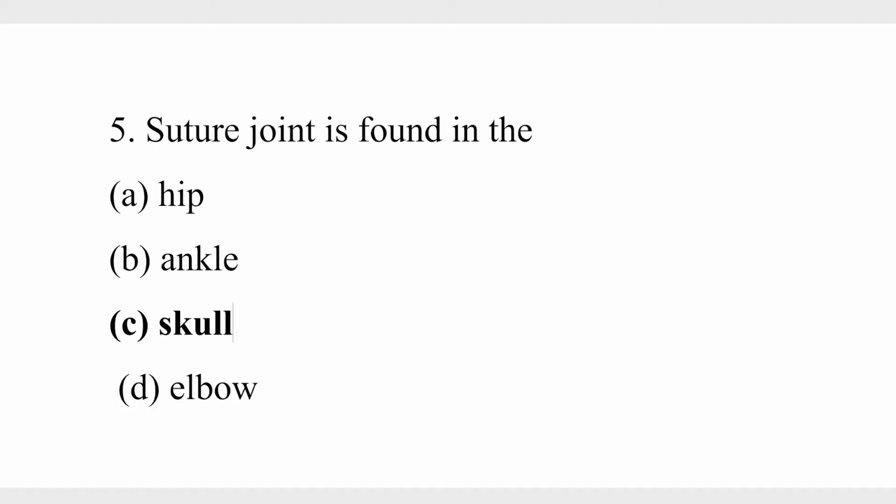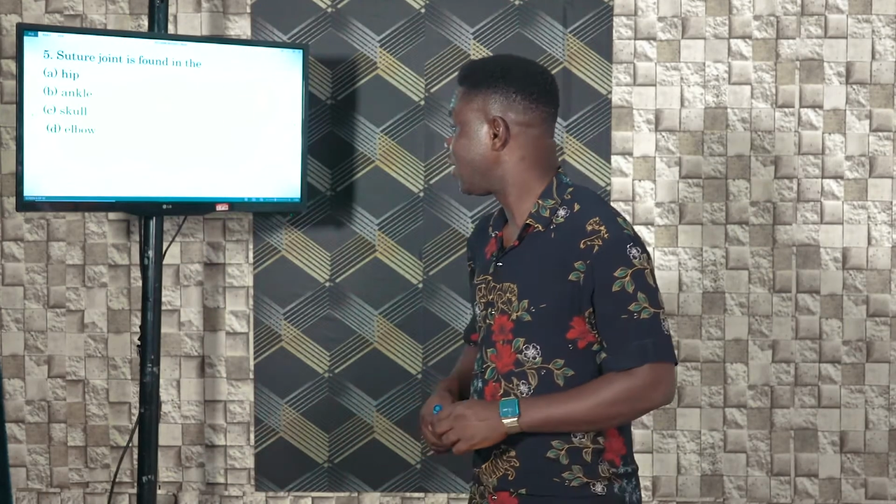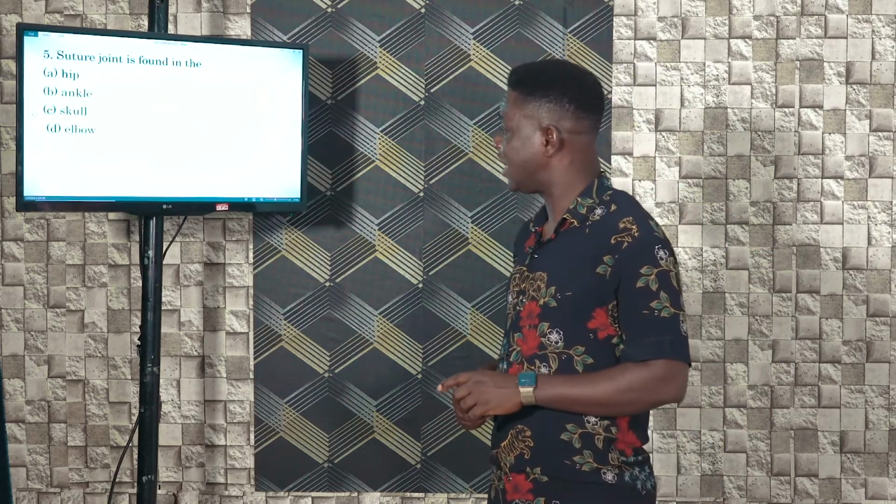Number 5. Suture joints are found in the dash. A, hip, B, ankle, C, skull, D, elbow. The first thing you need to understand is, what is a suture joint? A suture joint is an immovable joint. It is a joint where two bones meet, but movement is not allowed in any direction. An example of such joints are found in your skull and in your pelvic. That's where you find suture joints. So we have skull, that will be it.